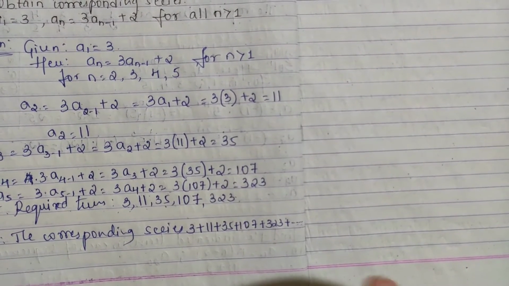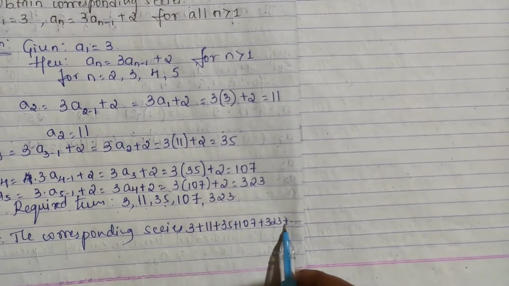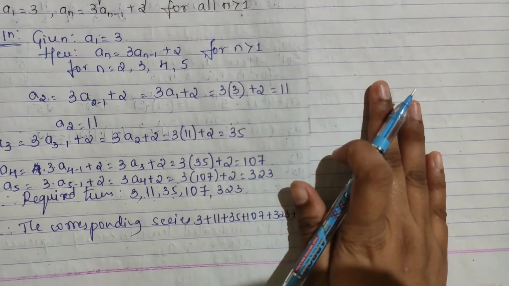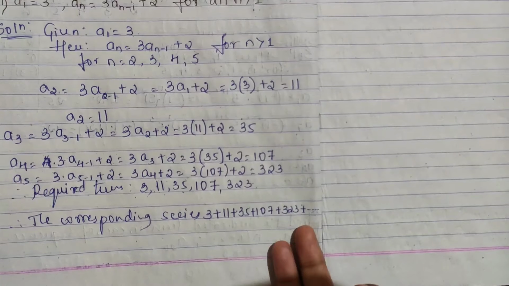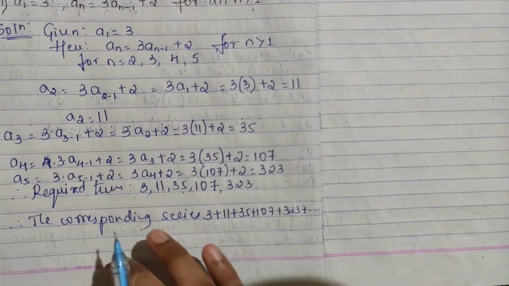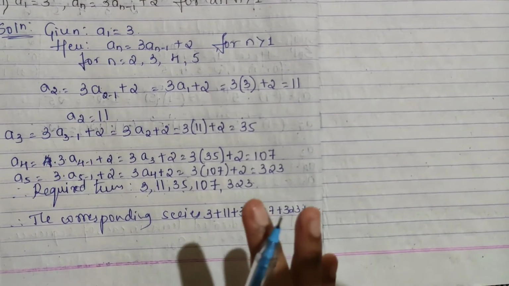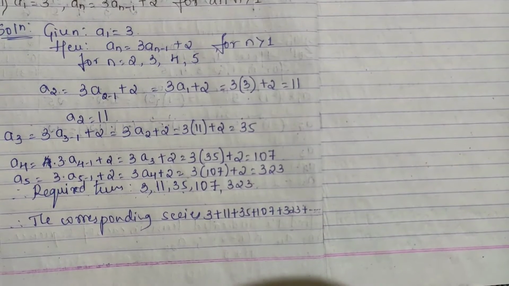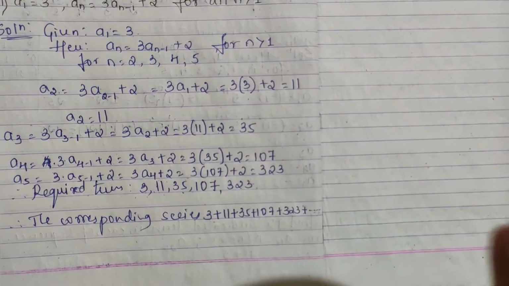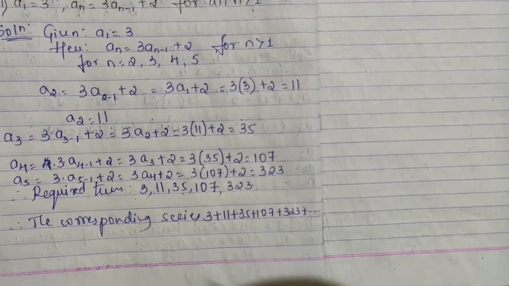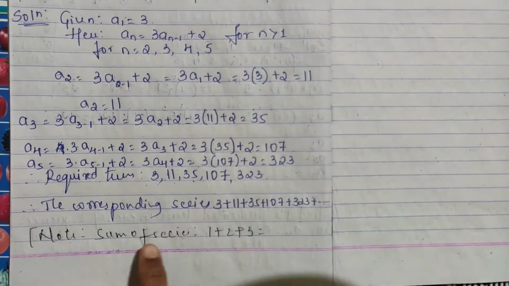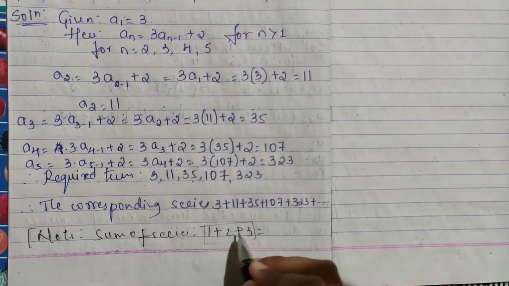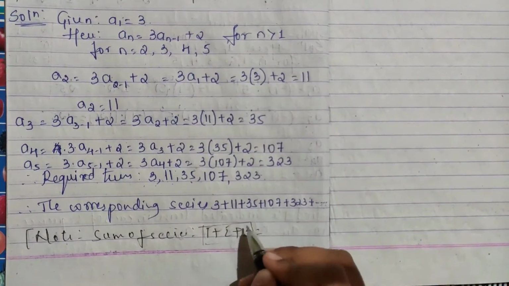Please make sure why I am telling you to write like this, because if you write up to here, some may go to find out the value of this, like 3 plus 11 plus, you may add it up. No, they are not telling you to find the sum of the series. There is a difference between sum of series and just series. Sum of series means whatever series they have given, you have to add it, like 1 plus 2 is 3, 3 plus 3 is 6.